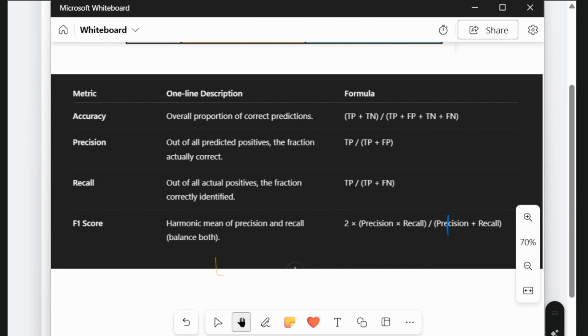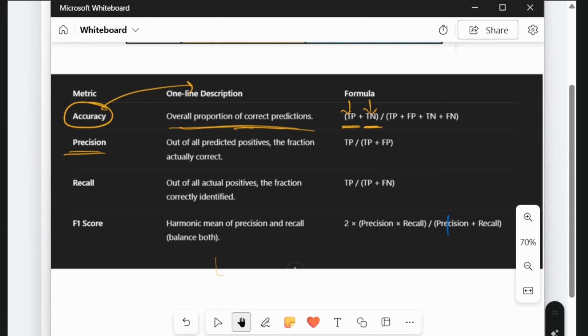Accuracy is the percentage of all predictions the model got right. Overall, it is the proportion of correct predictions, that is true positives plus true negatives, so it considers both factors. While in precision, out of everything the model marked as positive, how many were truly positive?